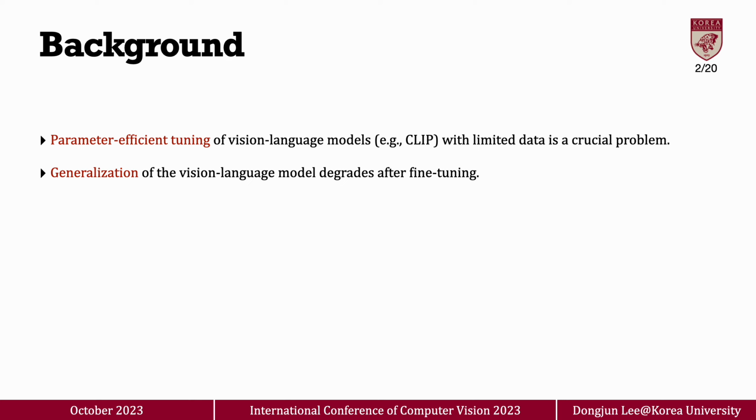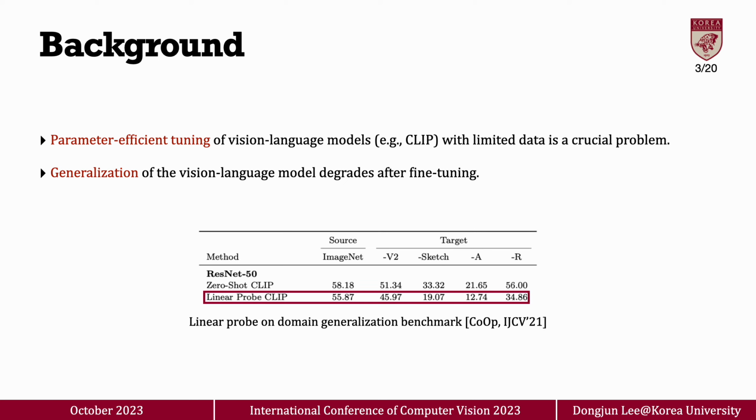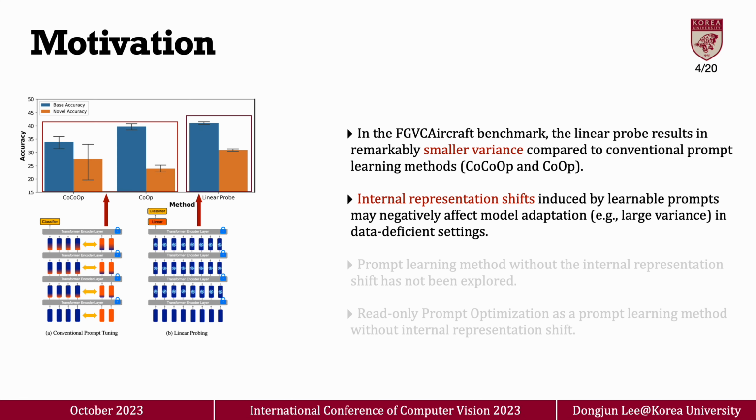In the real world, fine-tuning large-scale vision language models such as CLIP to specific domains with limited training data is a crucial problem. Furthermore, the generalization capacity of pre-trained vision language models is usually compromised after fine-tuning, especially in data-deficient settings. For instance, as demonstrated in this table, domain generalization is severely compromised after fine-tuning based on a linear probe.